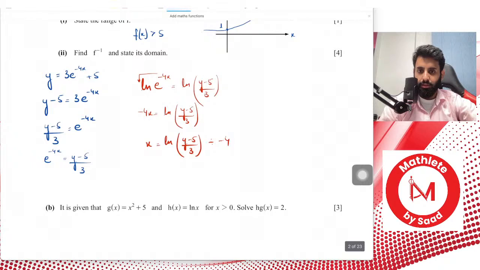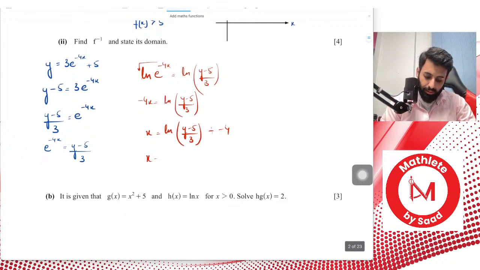While you guys give me the answer to that, just give me a minute. I will open up the answers here. Okay, yes, you take the reciprocal. So x equals to what? x is equals to ln of (y minus 5) over 3 times minus 1 upon 4.